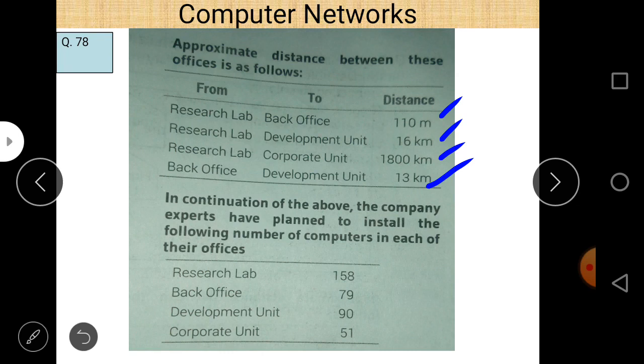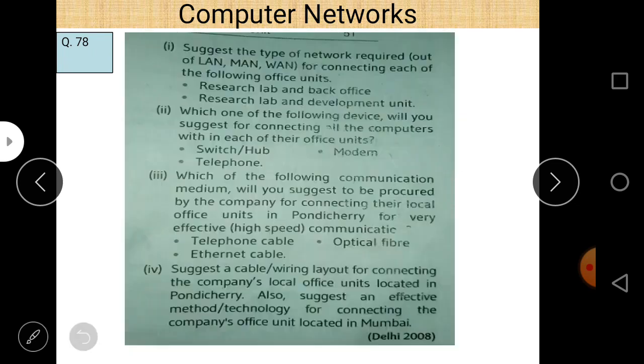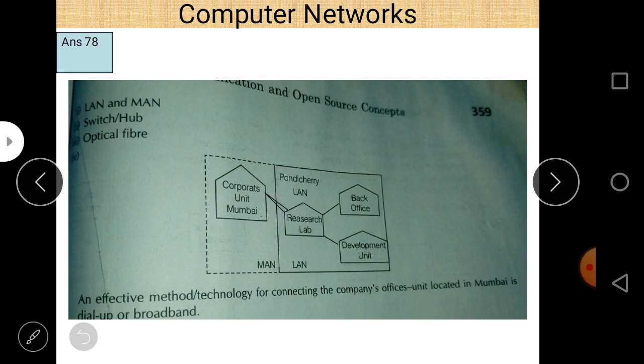LAN is used up to 10 kilometers, and the distances are 16 kilometers and 13 kilometers, between the research lab and the back office lab. So you can easily see that LAN is used here, and when the distance is more than 10 kilometers, you can use MAN, metropolitan area network. Actually here we use MAN to connect its main office situated in Mumbai to Pondicherry.